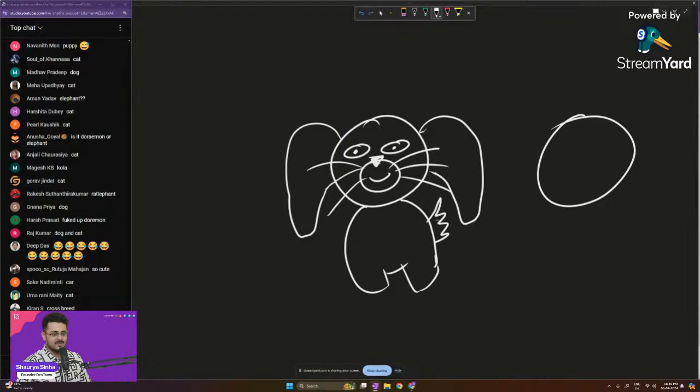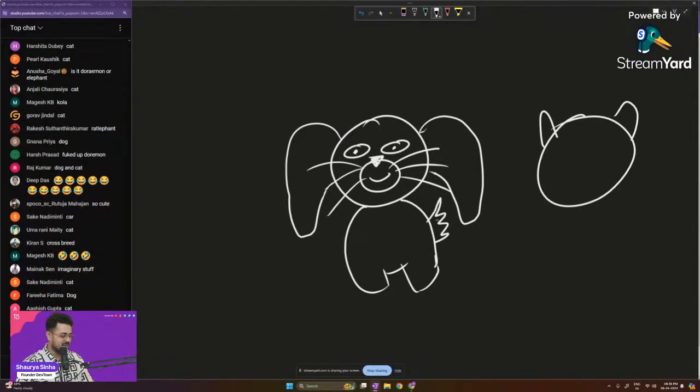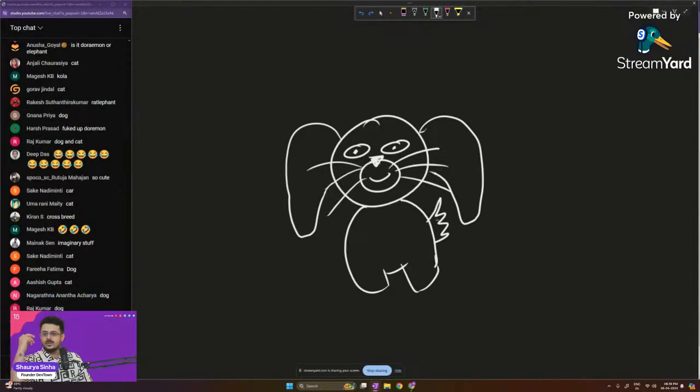This is what I will draw if I want to draw a cat. I will just draw like this. These are the horns of the cat. I don't like cats.